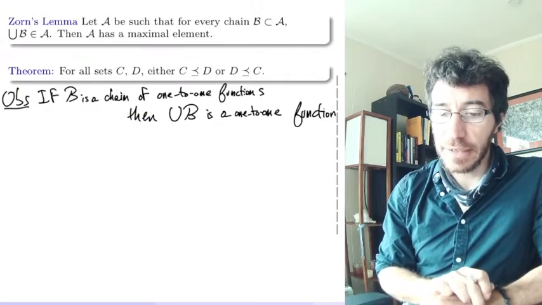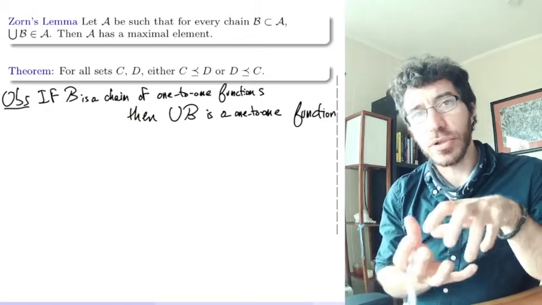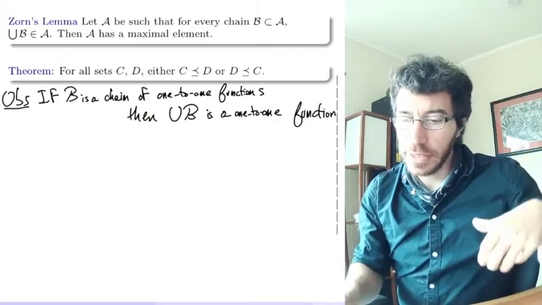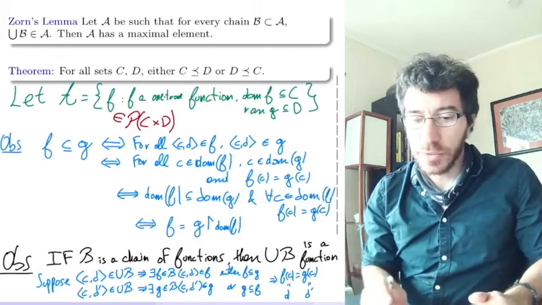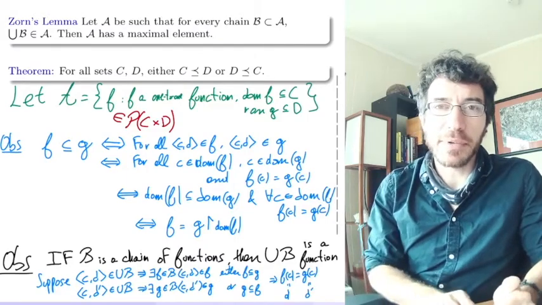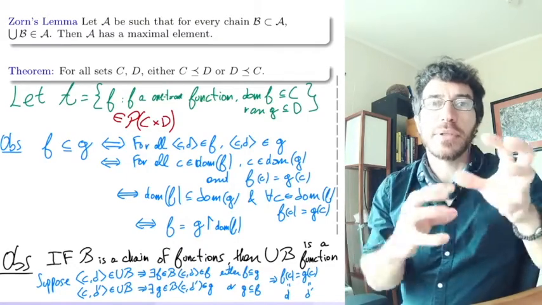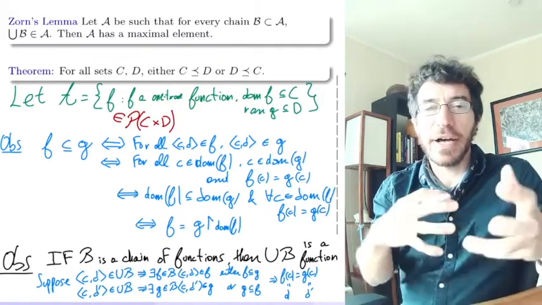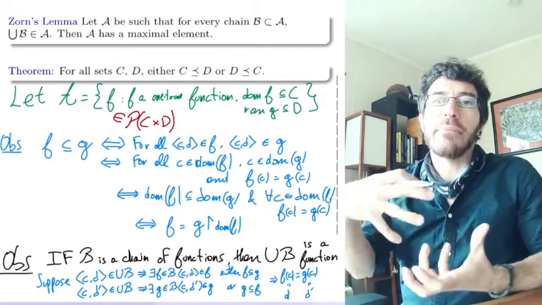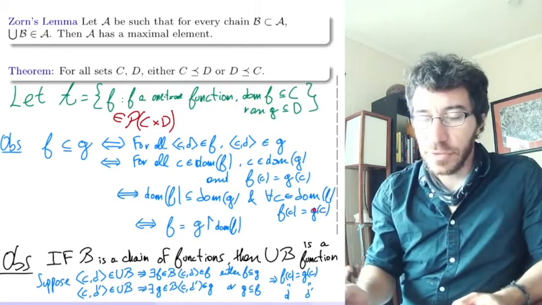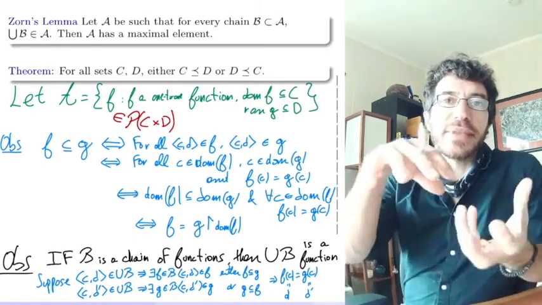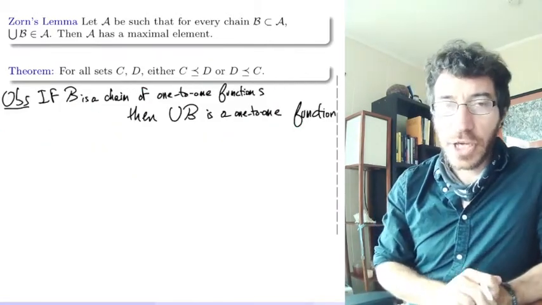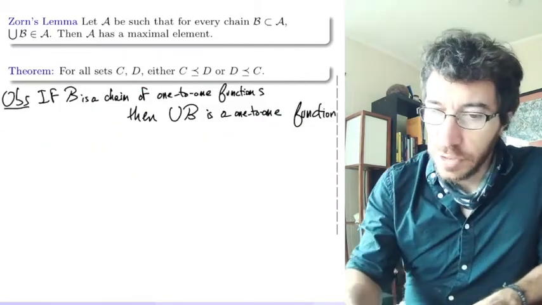By the way, just about the intuition of what it means to have a chain of functions: it means that all the functions there are compatible. Comparable means the same as compatible, which means that they get the same value. So they are maybe defined on different sets of values, but they always give you the same value. So when you take the union, for whatever is in the union of the domains, you get the same value. This is the thing to note.